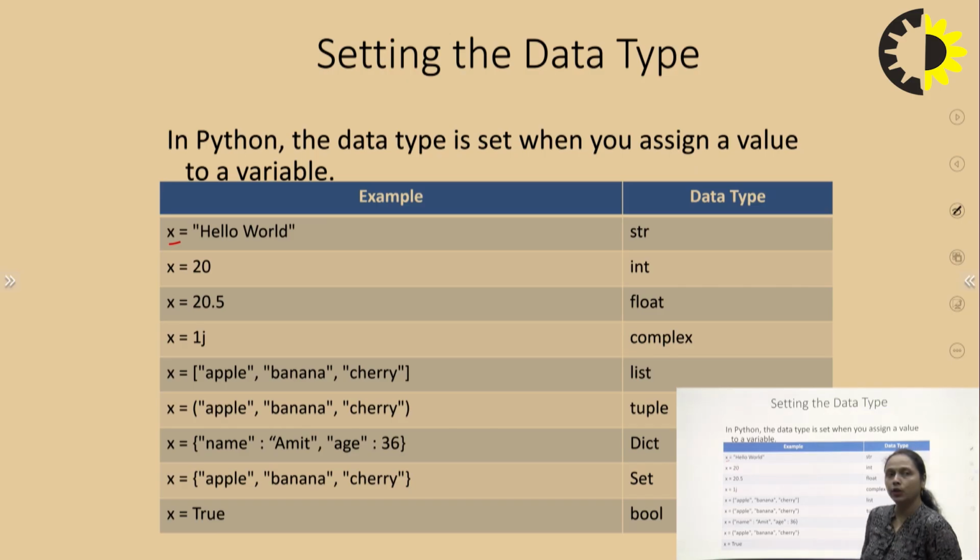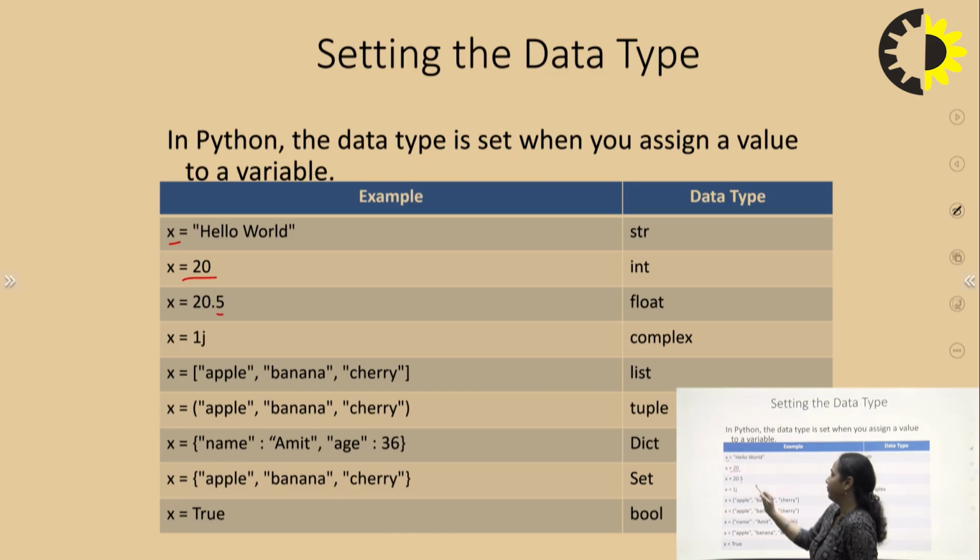Now in the second example, suppose I take x equals 20. As 20 is an integer number, x will return the type of data as int when I predict the output of x. So it will return int type, because the data being stored in x is integer type.